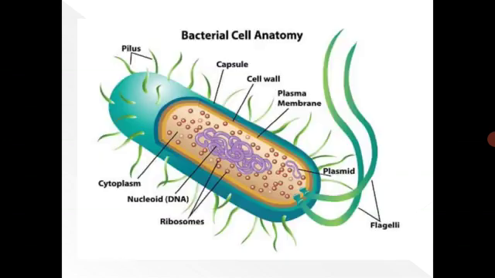Very important. Here a diagram has been shown of the bacterial cell, showing the genetic material. You can see it is called the nucleoid, not covered by a nuclear membrane, then the cytoplasm, the plasma membrane, cell wall, capsule, pilus. This is a plasmid, extrachromosomal self-replicating circular DNA called a plasmid, then flagella. And these are the ribosomes. So this is the structure of the typical prokaryotic cell.